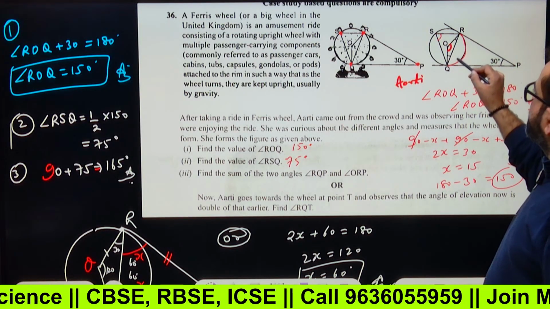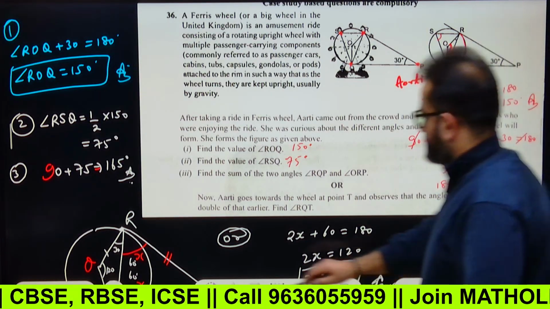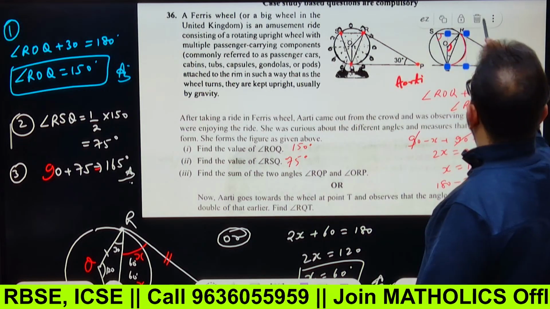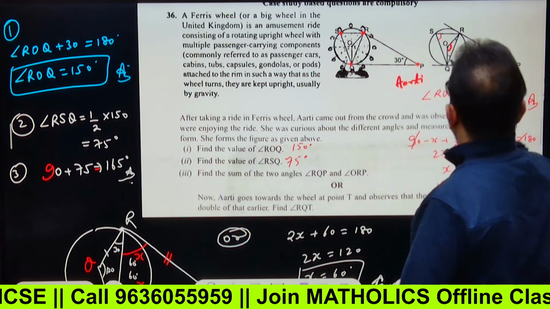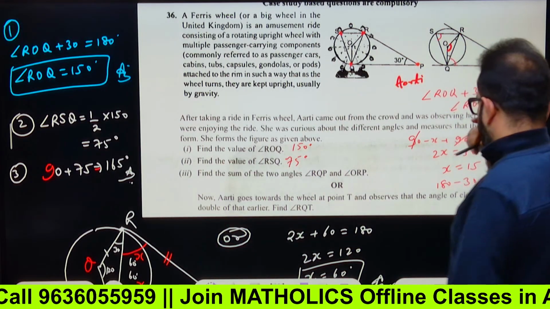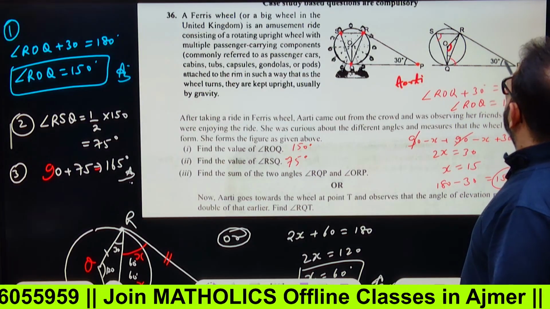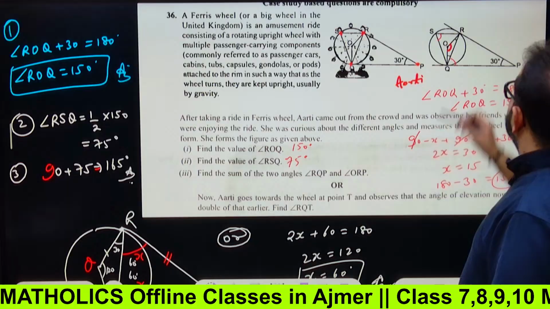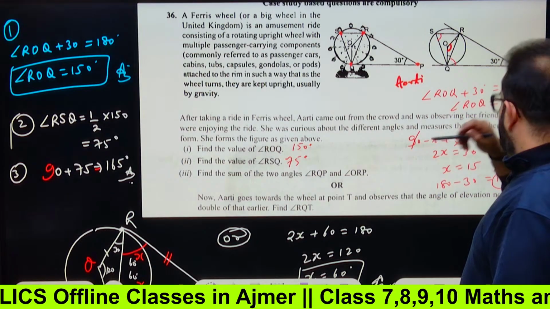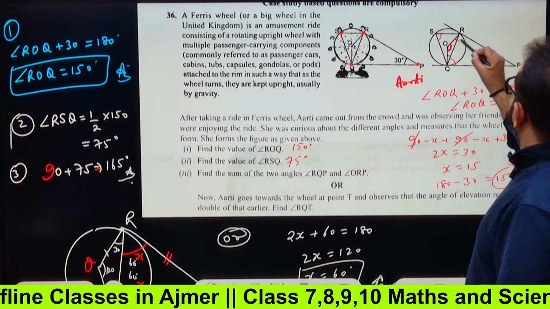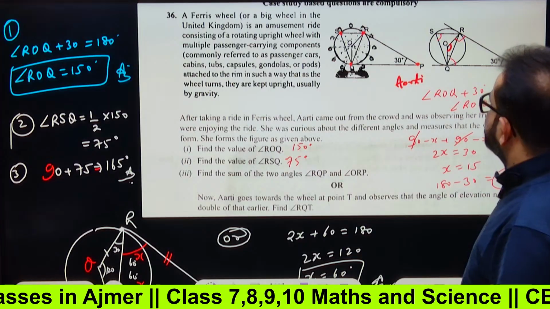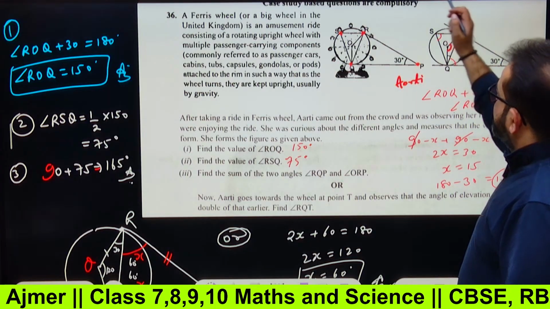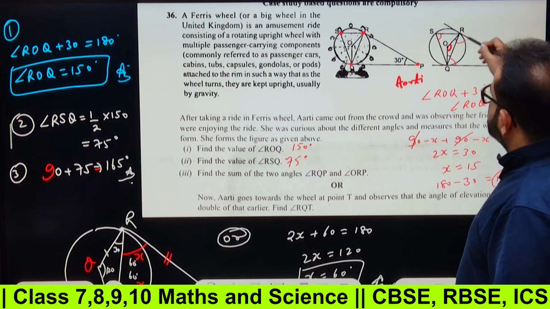We have to remove lines now. Angle RQP, this angle, and ORP, the sum of the two angles. ORP is 90 degrees, we know this. To find this angle, first of all, we must know that these two angles are equal.